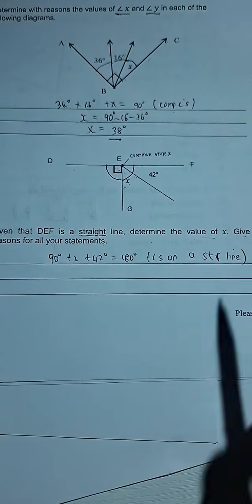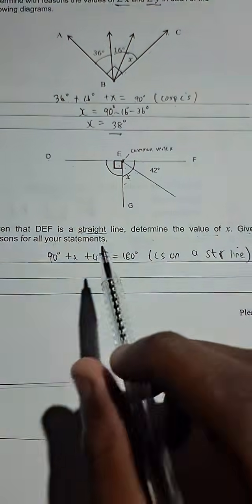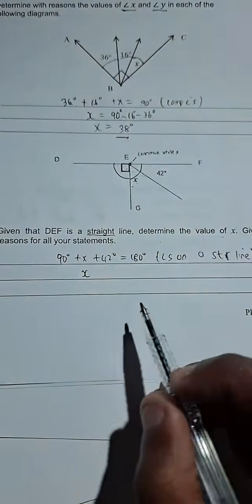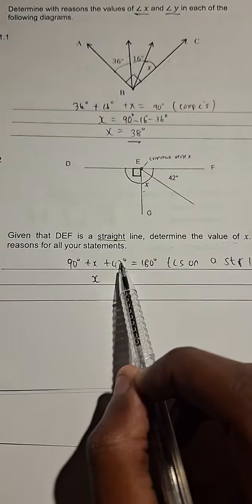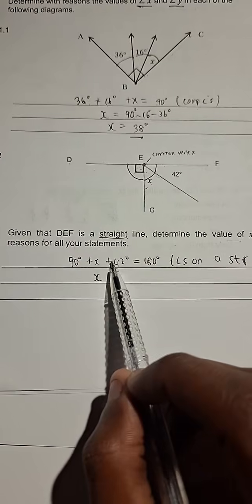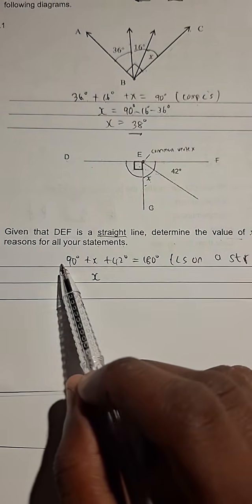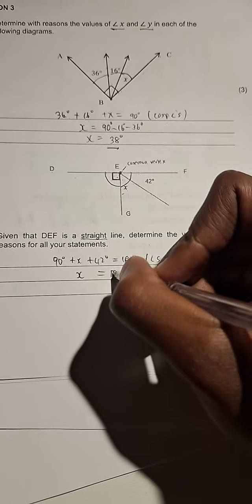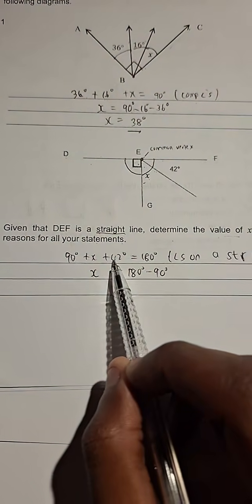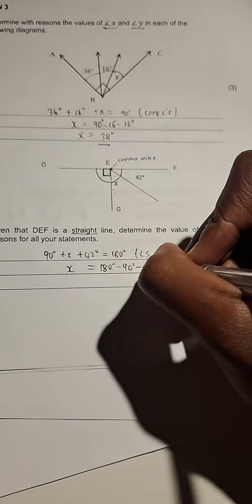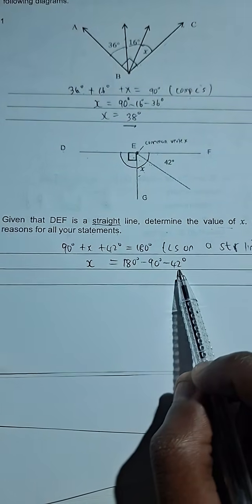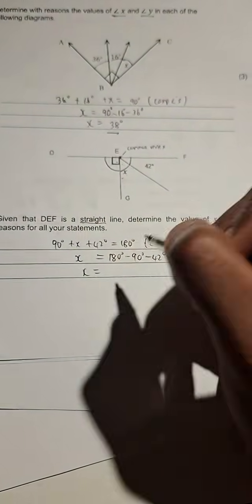What are we left now to do? To solve for x. What does that mean? We isolate x on the left, and then we take all the other terms. There are 2 additional terms separated from x by a plus sign. So we take this 90 that is positive, we transpose it to the other side, it becomes negative 90. We take the plus 42 degrees, we transpose it, it becomes negative 42 degrees. Then we subtract 180 minus 90 minus 42. That means x is equal to what, guys?